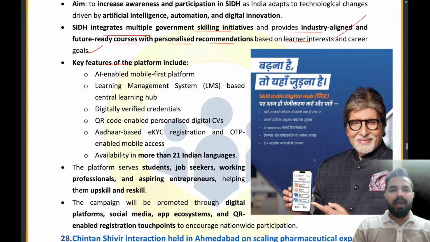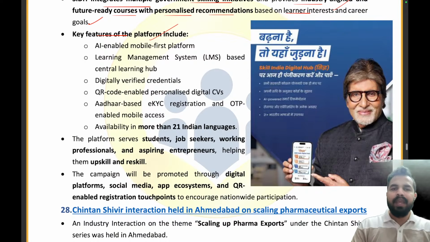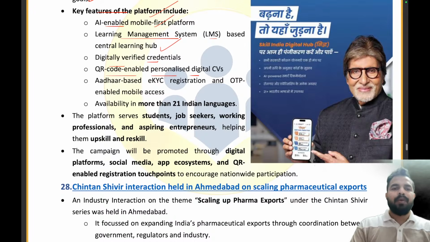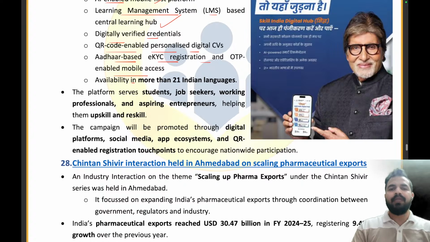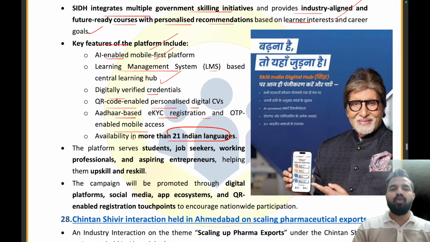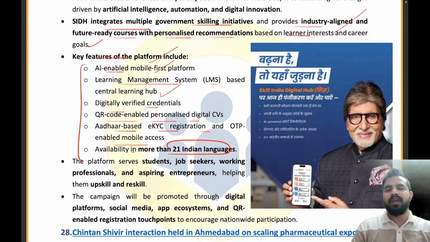The key features of the platform include an AI-enabled mobile-first platform, a learning management system-based central learning hub, digitally verified credentials, QR code-enabled personalized digital CVs, Aadhaar-based eKYC registration and OTP-enabled mobile access. Availability in more than 21 Indian languages is there. So many important facilities and features are involved on the SIDH platform.